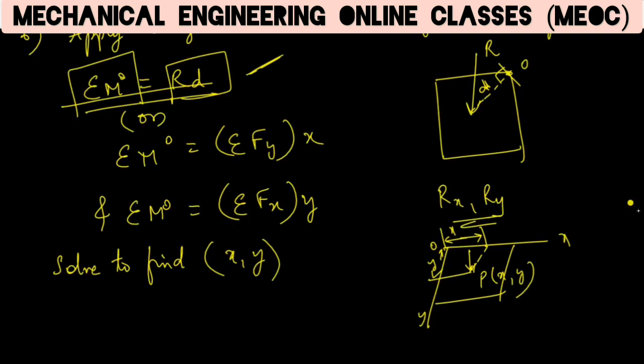So if we are using this sigma Fy, the sum of all y components, this is nothing but Ry. So the Ry component will be perpendicular to the x axis. The perpendicular distance will be x. So for the Ry component, the perpendicular distance will be x. For the Rx component it will be y.